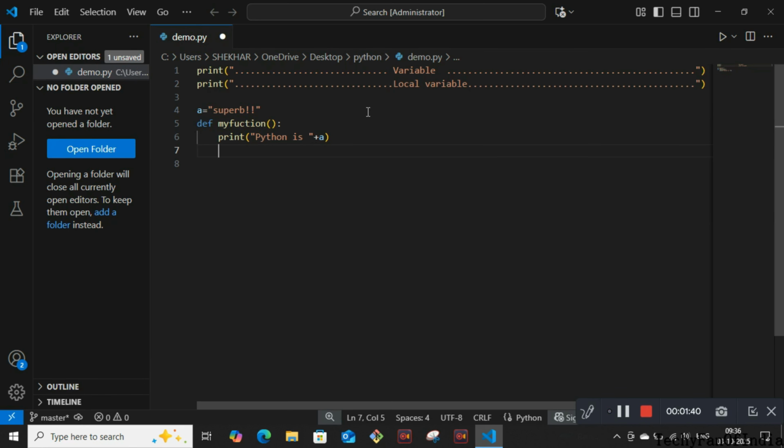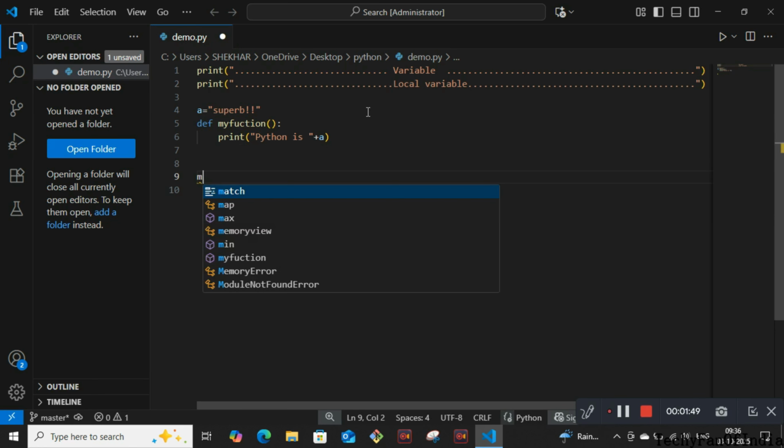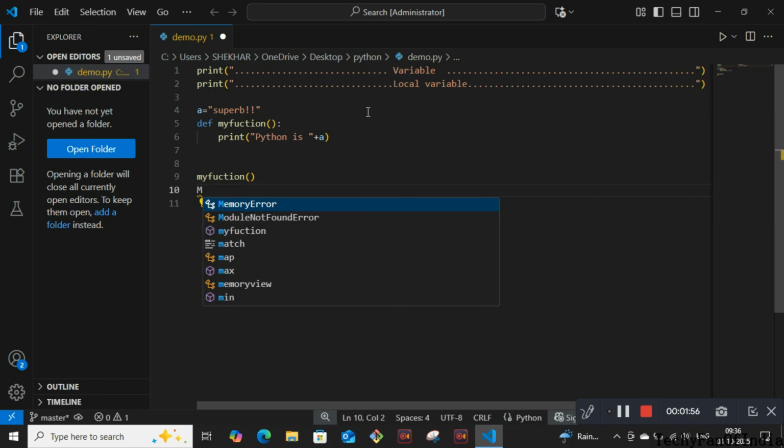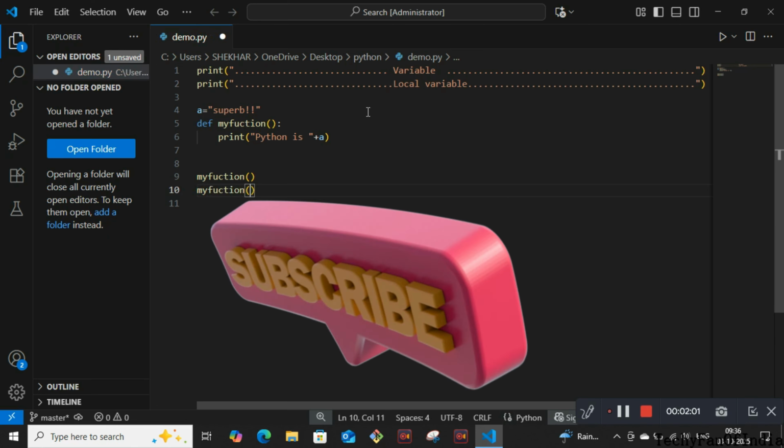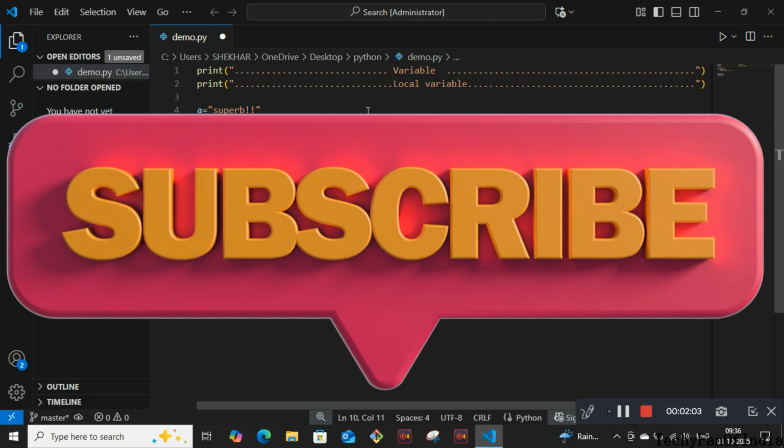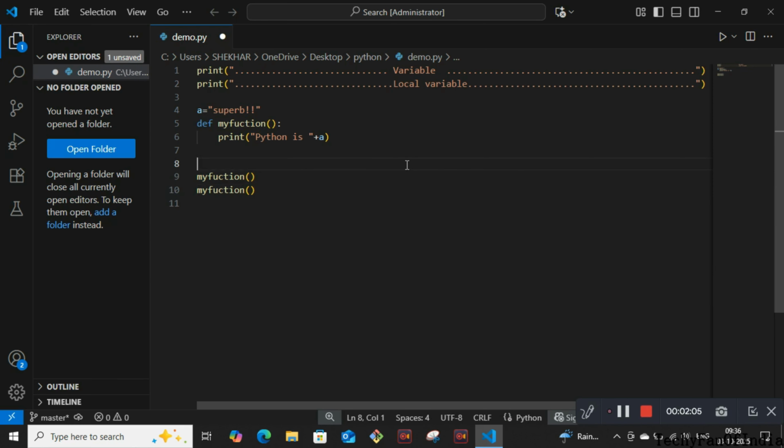Now the next line, we are mentioning the new function. The function name is my function, and the double quotes are closed. Then after that the brace is closed. We have called this twice. Once we run it, then we'll see the output. What the output will be, it will show as the output.